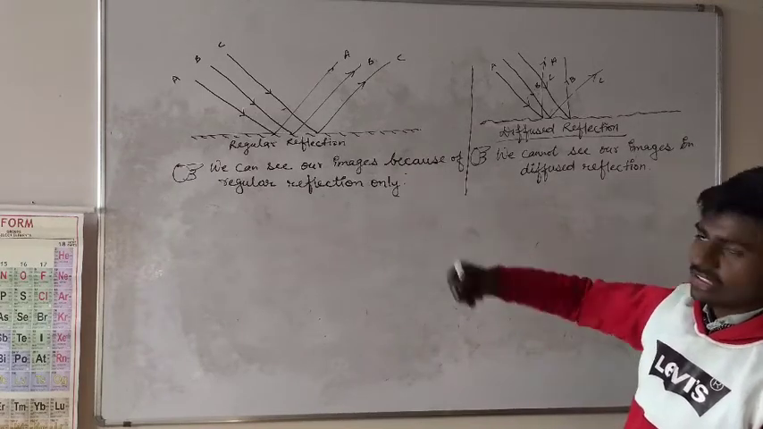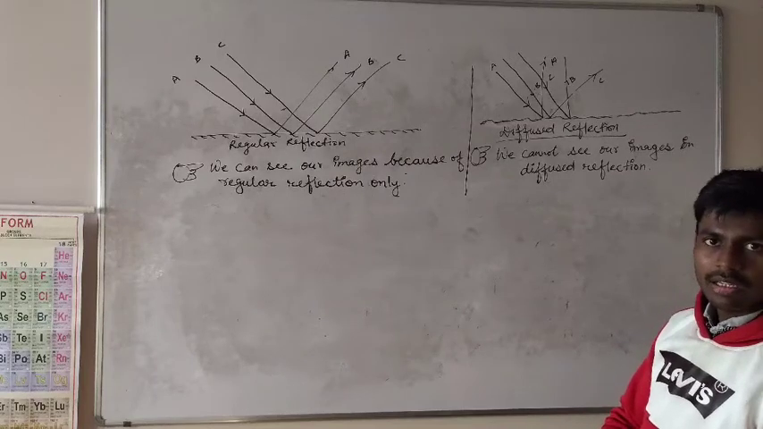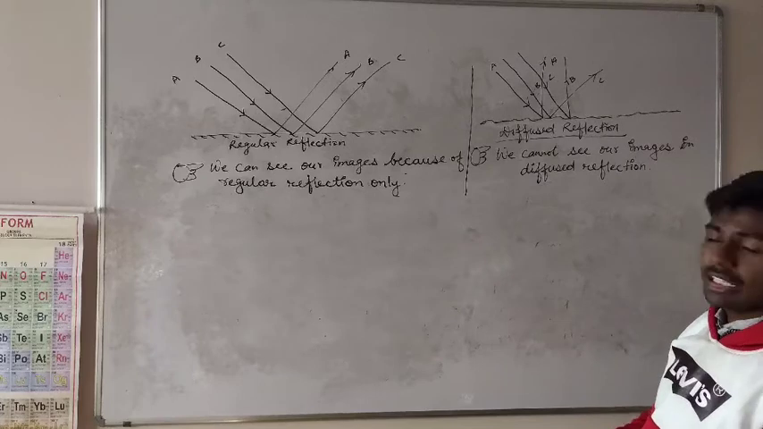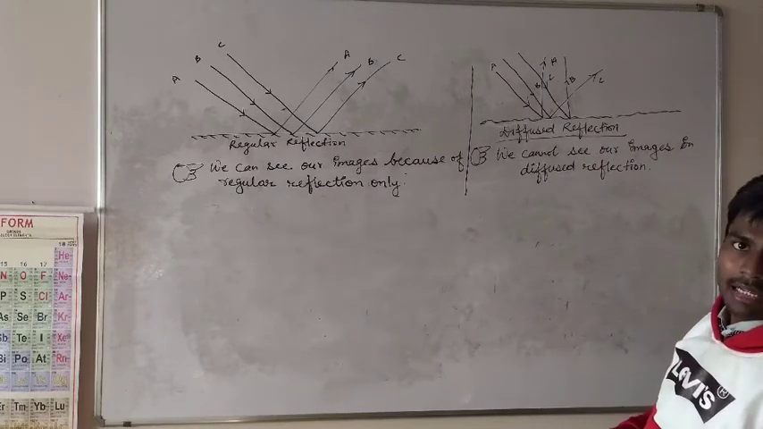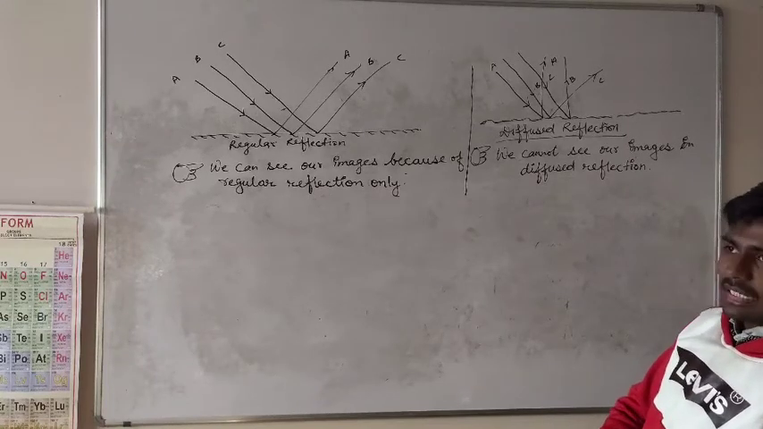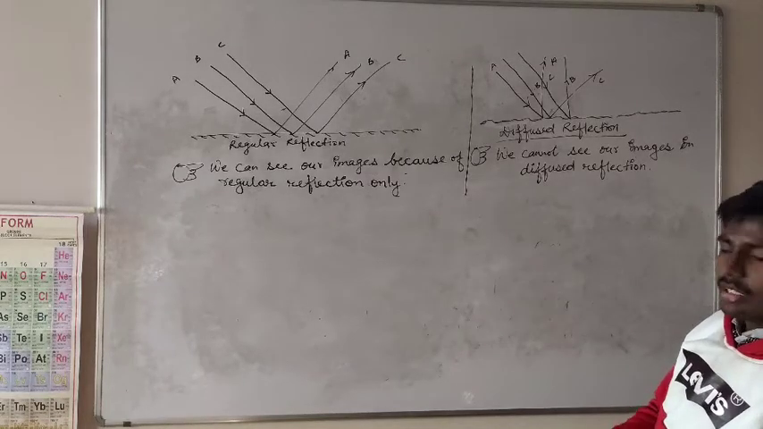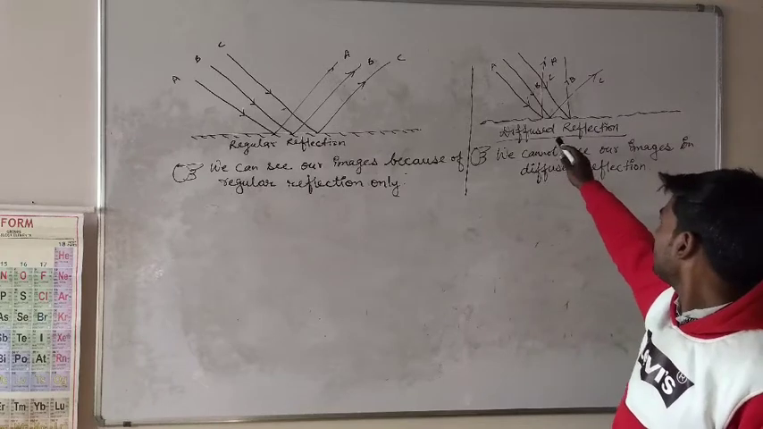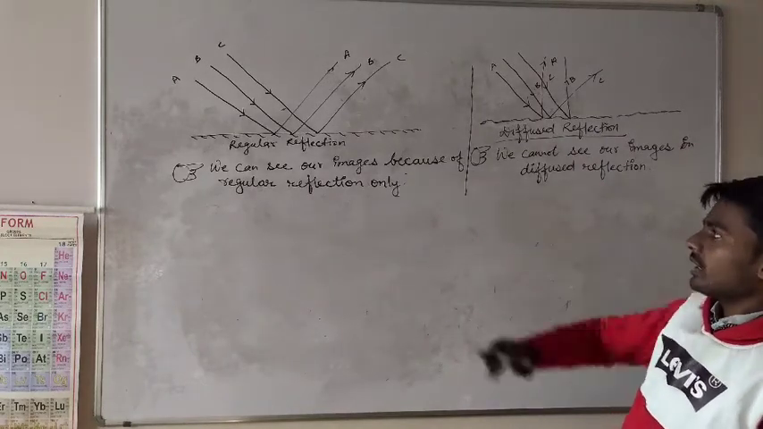For example, you can see the diagram here. This is the diagram of regular reflection, and this is the diagram of diffuse reflection. You can see clearly that three rays A, B, C are parallel at the time they are coming, but at the time they are returning, they are not parallel to each other. They were parallel while coming, but after reflection they are not parallel in case of diffuse reflection. So this is diffuse reflection, that is regular reflection.